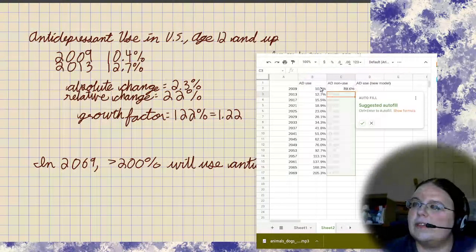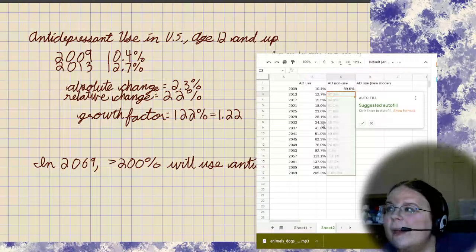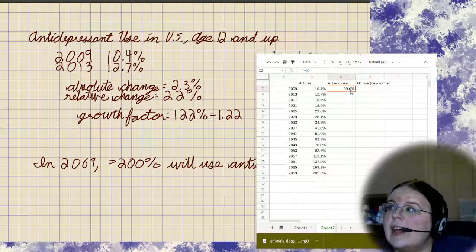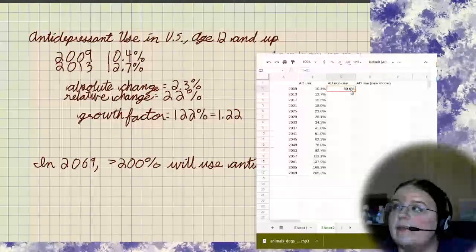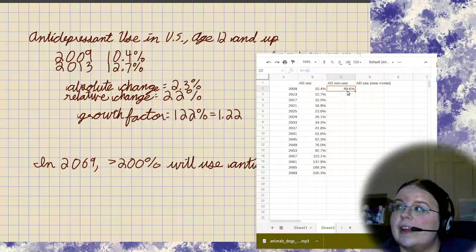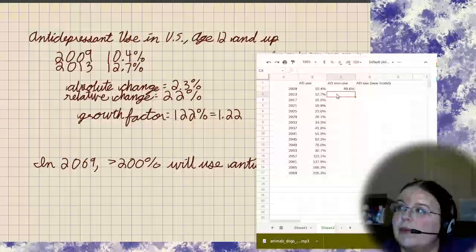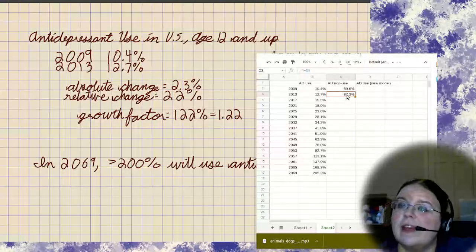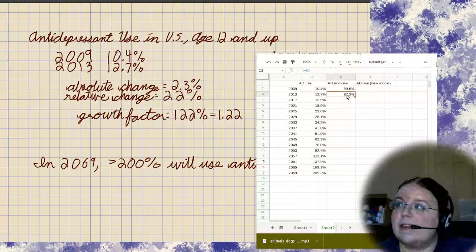Except we will need to subtract that from 1. And I am not going to take its suggestion about autofilling because I see it's giving me some impossible things. So I see that in 2009, 89.6% of our population were not antidepressant users. In 2013, well, we can drag on down the same formula. We see that that's 87.3%. So now that's decreased by 2.3 percentage points.